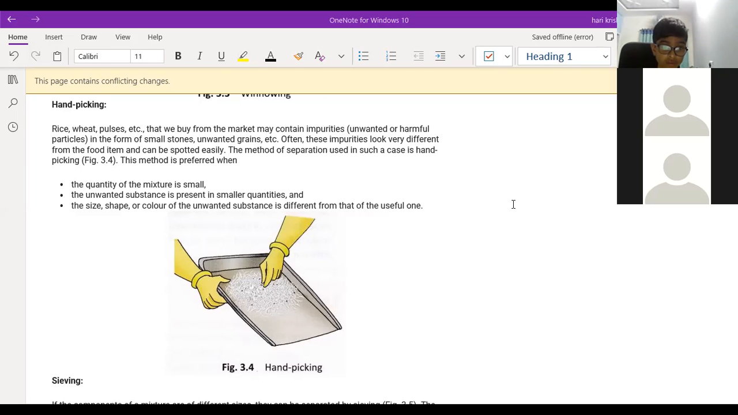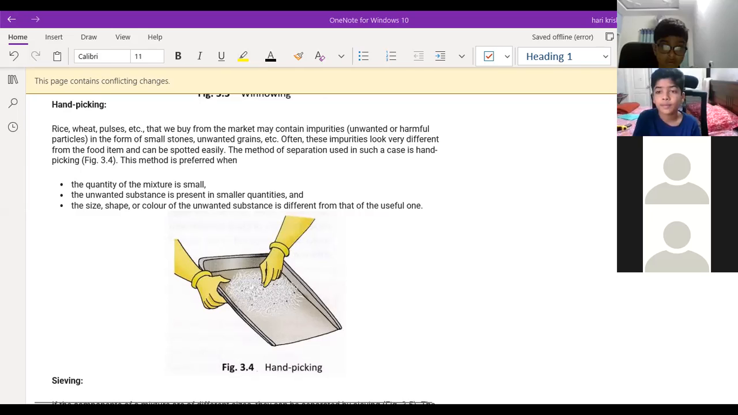Yes, sir. Any doubts? No doubt. Now you tell me, what are the common examples of hand picking in our home? Sir, separating rice from stones. Very good. Next, any other example?